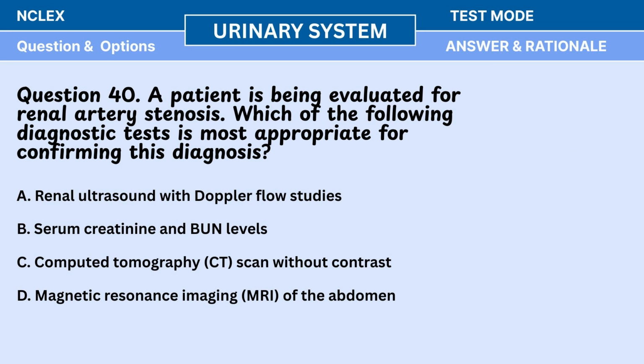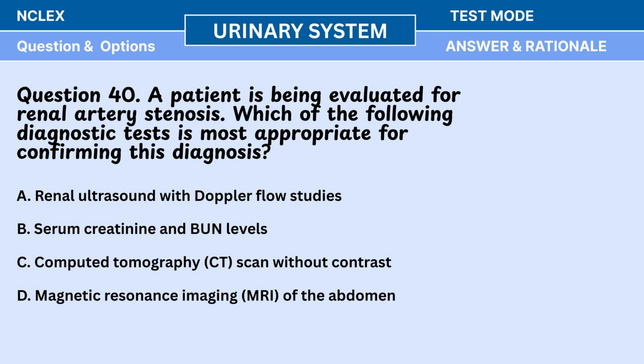Question 40. A patient is being evaluated for renal artery stenosis. Which of the following diagnostic tests is most appropriate for confirming this diagnosis? A. Renal ultrasound with Doppler flow studies. B. Serum creatinine and BUN levels. C. Computed tomography, CT, scan without contrast.